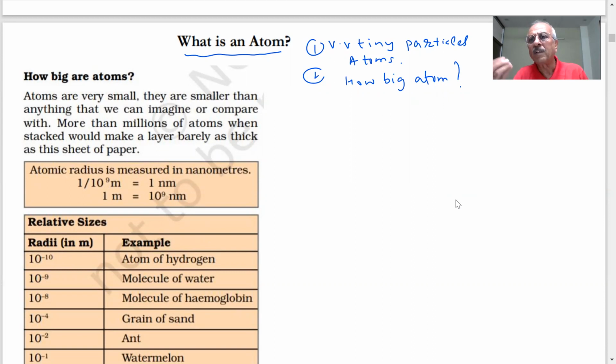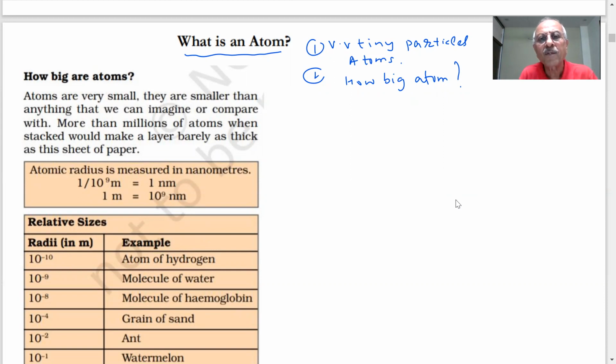And that water molecule is made from 2 hydrogen atoms and 1 oxygen atom. So we can't see them. They are too small. How much? Much beyond our imagination. More than millions of atoms, when stacked, would make a layer barely as thick as a sheet of paper. Can't believe it.